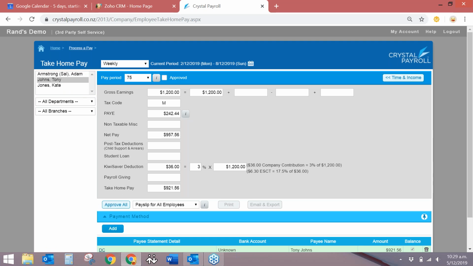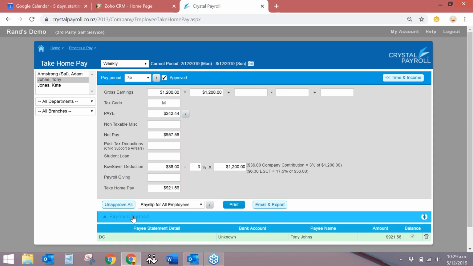And then you can either approve all if you don't want to go through that all in detail, or you can approve one by one. So what I'm going to do is I'm just going to approve all. So once I've approved all, that's completed the pay period of 75 for me. So that's this pay period from the 2nd till the 8th. And 2 days from when I've approved that, that's when it's going to process the payday filing.